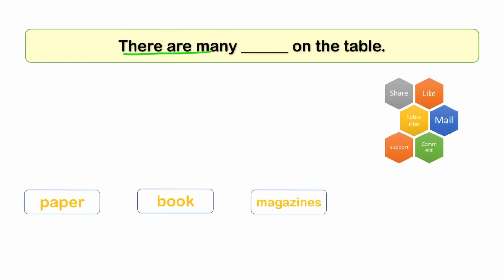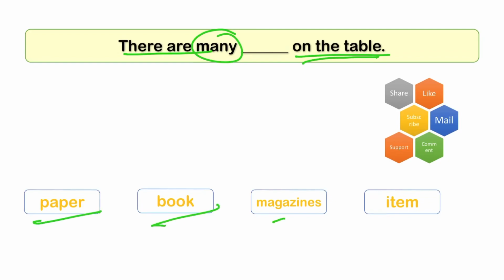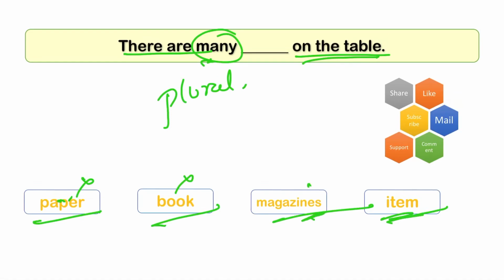There are many dash on the table. So there are many is there. We'll see the options: paper, book, magazines, item. Here many is there, it's a plural. Paper we can't use, book we can't use, magazines plural, item is singular. So only one option, magazines, is the plural. I can use magazines. There are many magazines on the table.